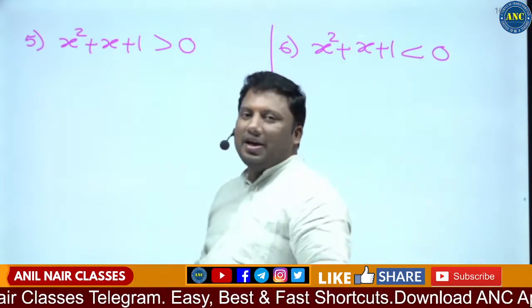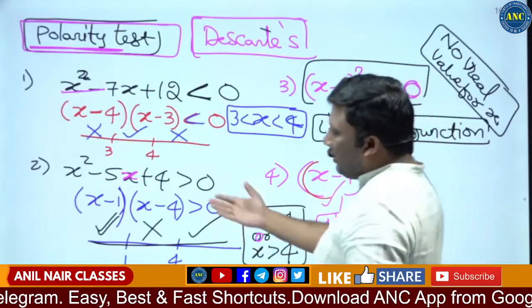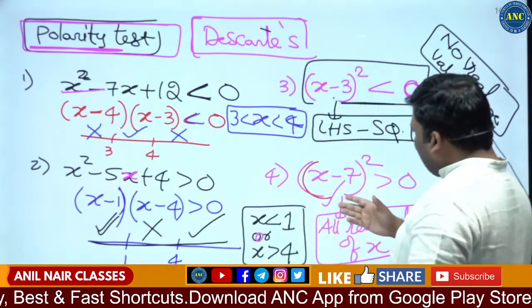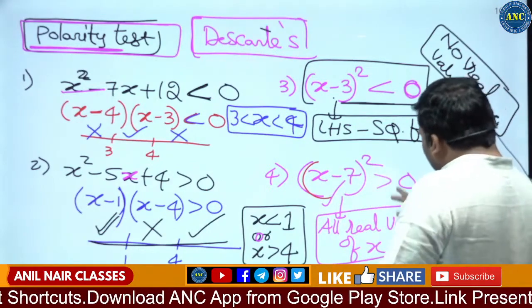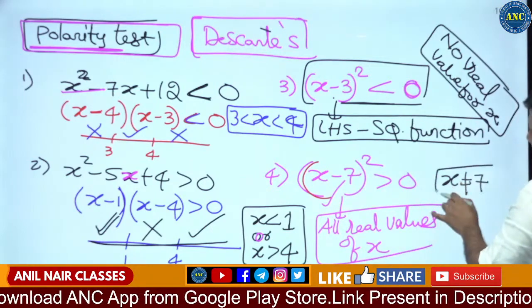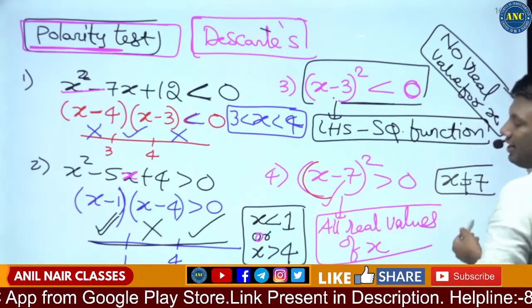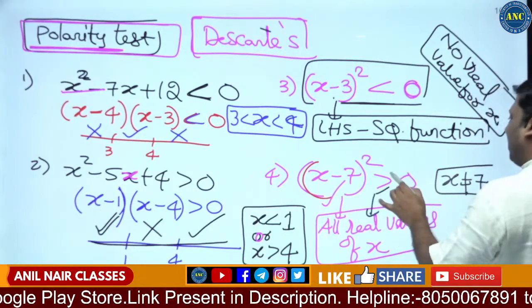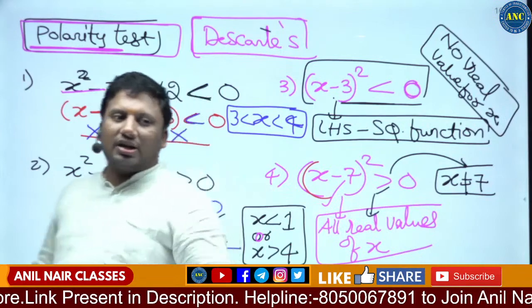Now see this fifth one. Here you are able to factorize the left hand side, x square minus 5x plus 4, you are able to factorize it. If you observe here, x minus 7 whole square greater than 0. Here x is not equivalent to 7. Why? Because 7 minus 7 is 0, and 0 square is 0. Either you can put greater than or equal to 0 to include this answer, or if it is greater than 0, then put x not equivalent to 7.